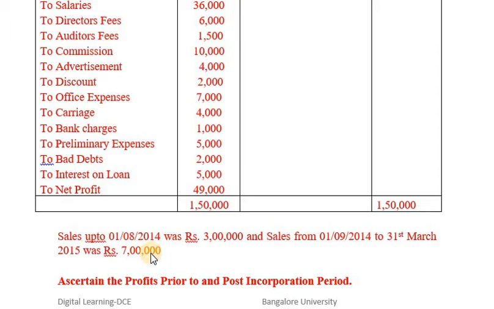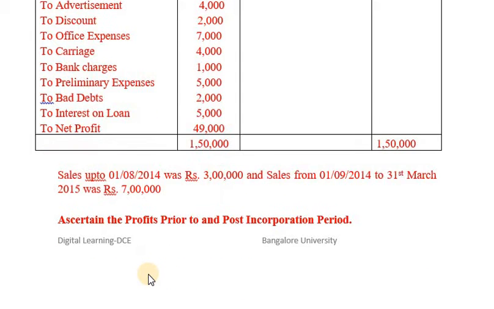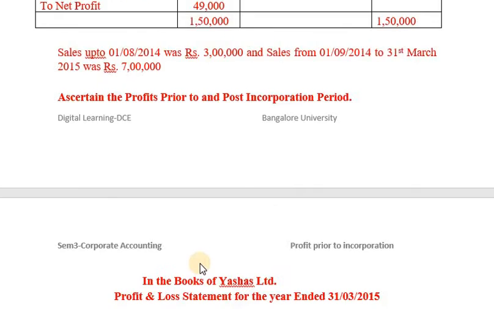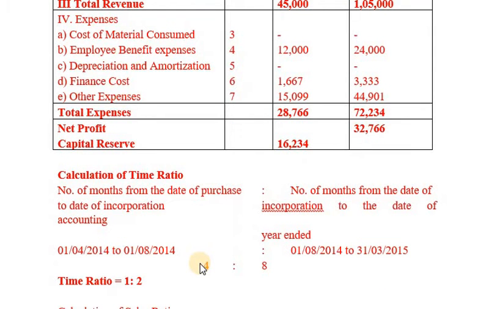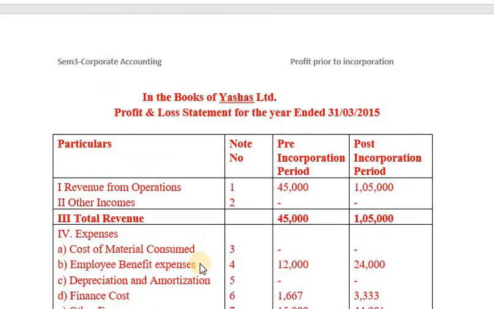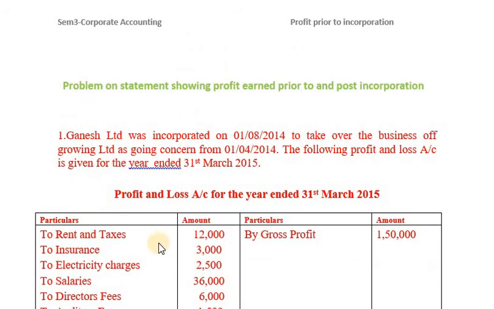Sales up to 1/8/2014 was rupees 3 lakh and sales from 1/9/2014 to 31st March 2015 was rupees 7 lakh. Ascertain the profits prior to incorporation as well as post incorporation period. Now, before solving this problem, let me calculate time ratio. Our first job is to know the date of acquisition of business.